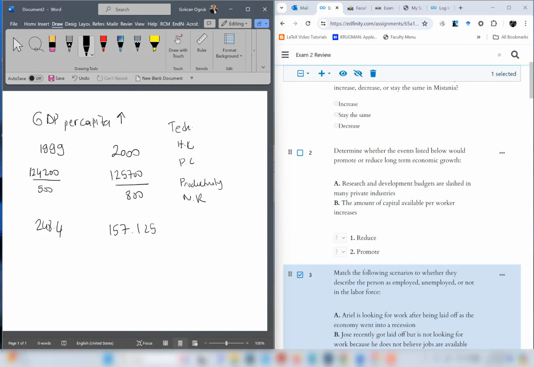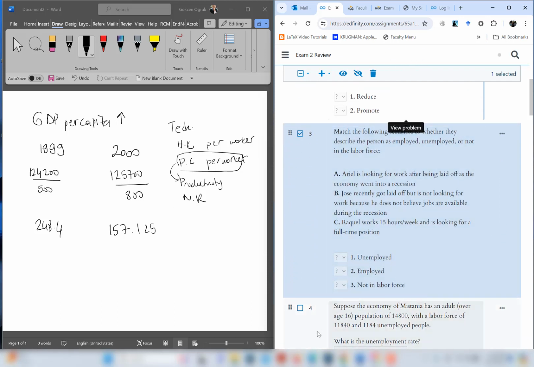So I emphasize that physical capital per worker is important, right? We might have a lot of physical capital, but we need to make sure every worker has access to the capital. The same for human capital per worker. And we know that physical capital per worker increases, so that is going to increase productivity, therefore economic growth. So the second one is going to promote the economic growth. The first one is not going to, because research and development are no longer as much as before. So research and development is related to technology, and for that reason A is going to reduce long-term economic growth.